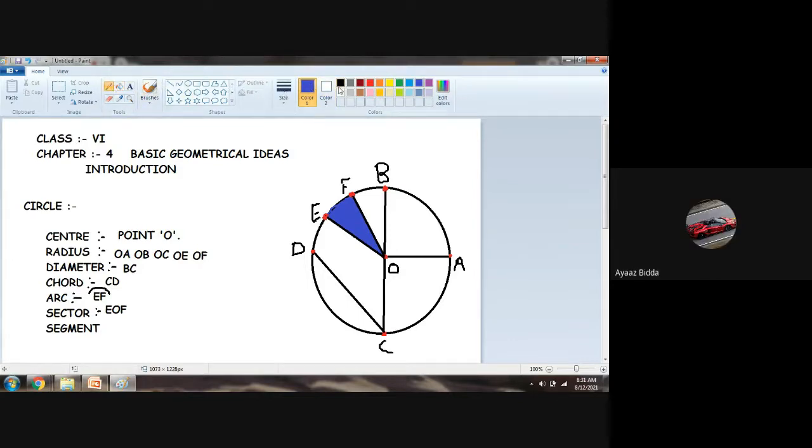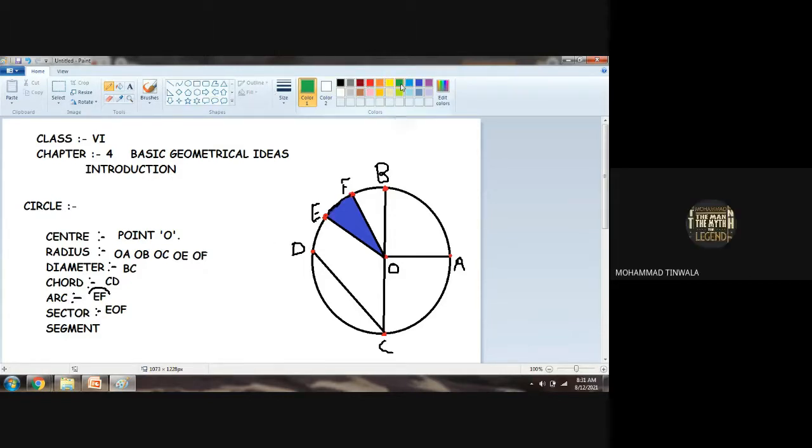Sir, it is called a sector. That is known as the sector of the circle. Understood, bachcha party? Any doubt here? No doubt. So you are cleared with the sector point?